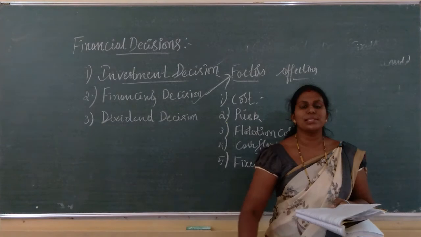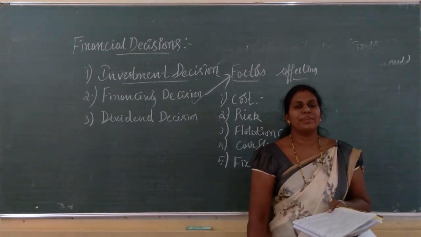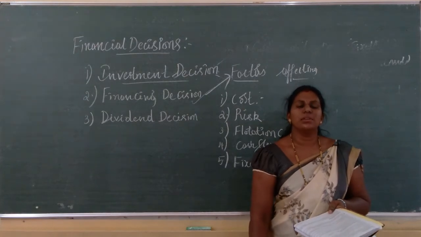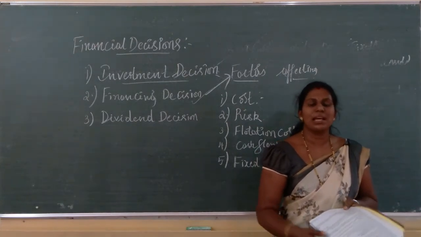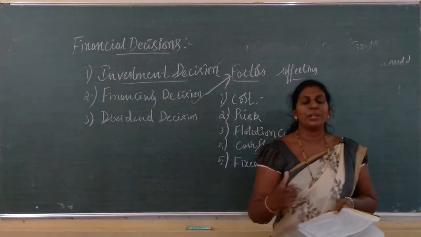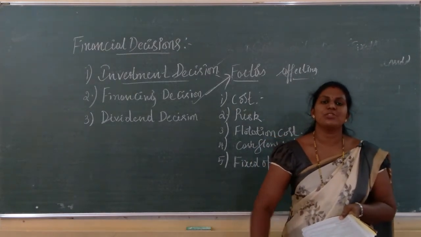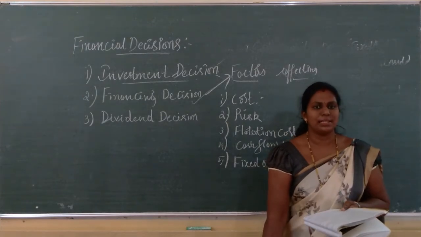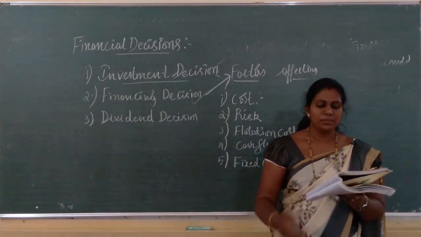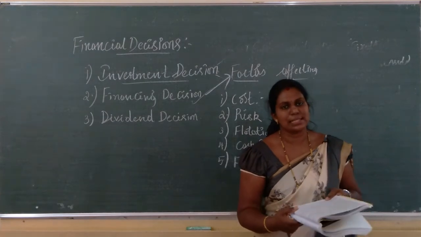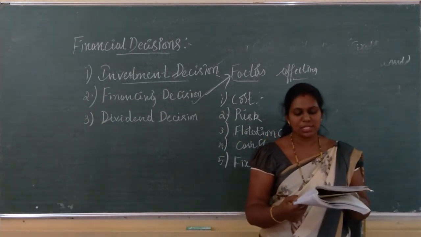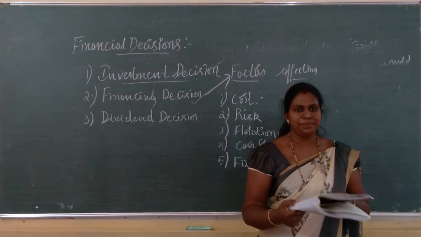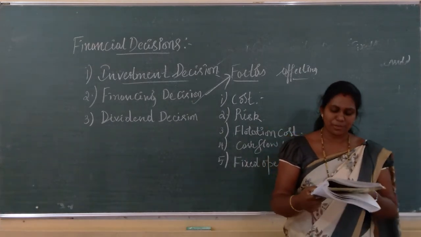If the operating cost is more, if any firm or any business has more operating cost, they have to reduce their debt financing. They have to reduce taking loans, because the operating cost itself is high, and when they take a loan and do debt finance, it may become even more of a burden. Okay, so if the fixed operating cost is less, they can go for debt financing. So that is also one of the important concepts that has to be analyzed.